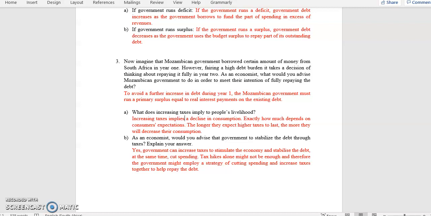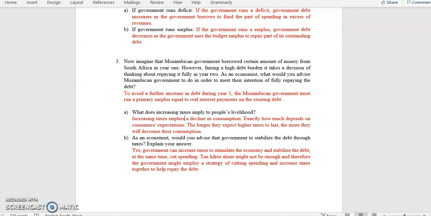So we say to avoid a further increase in debt during year 1, the Mozambican government must run a primary surplus. That means it must repay that outstanding debt. A surplus then must be equal to the real interest payments on the existing debt. We know that a debt or a loan has interest on it.